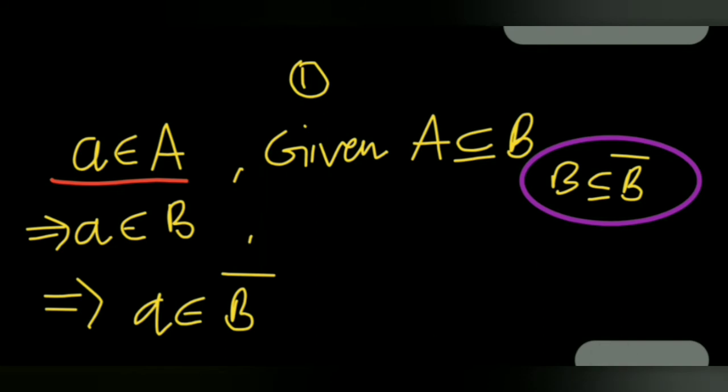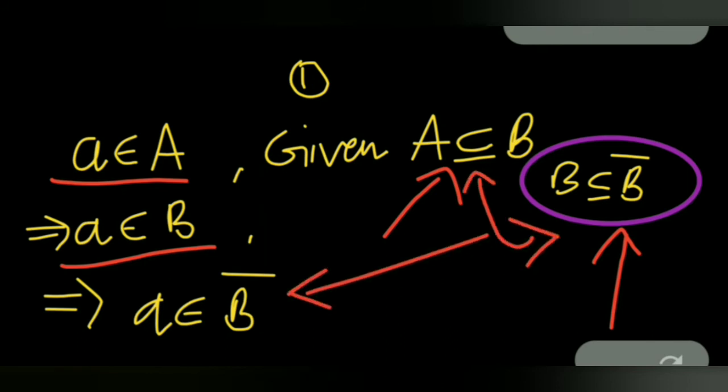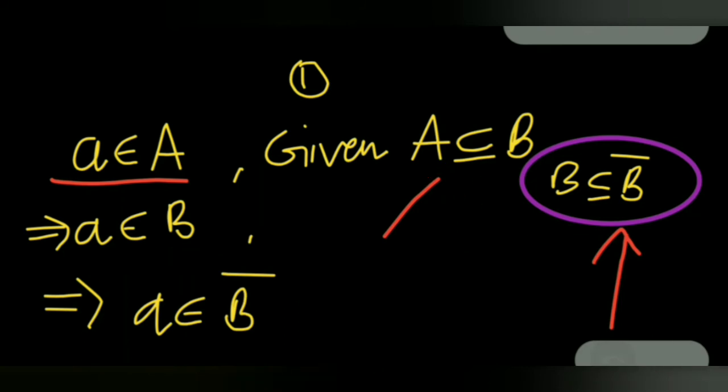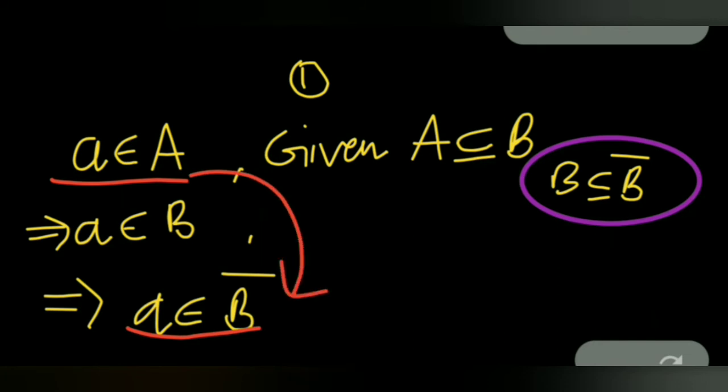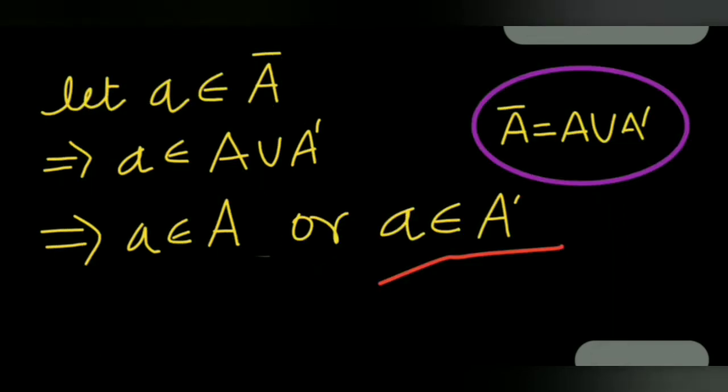Similarly, B is a subset of B closure, and we will use this property. a belongs to A, and by this we have a belongs to B also, and both of these conditions provide us that a belongs to B closure.